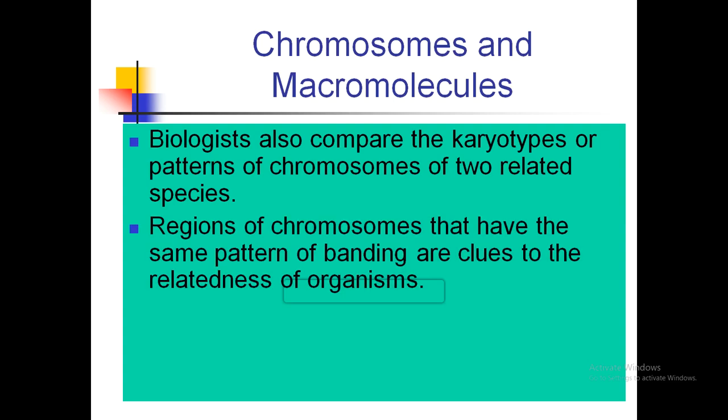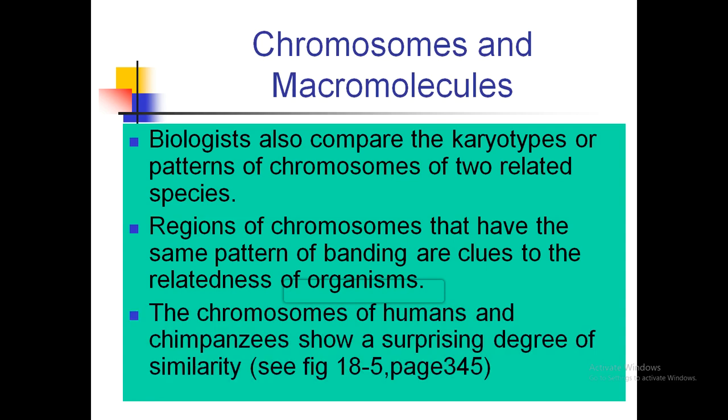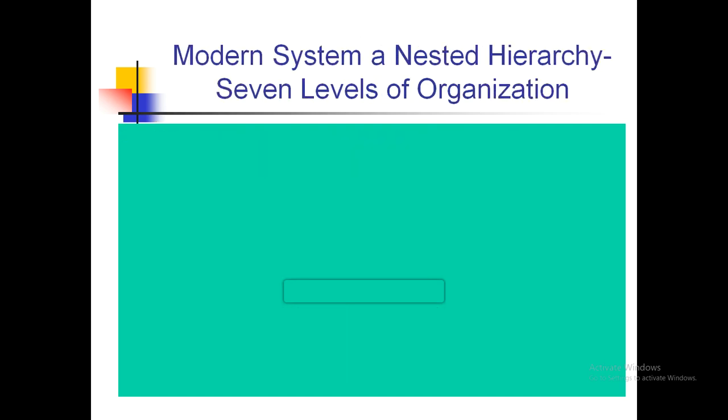The regions of chromosomes that have the same pattern of banding are clues to the relatedness of organisms. If the chromosome patterns of two species are similar, there is a greater chance that those organisms are related. The chromosomes of humans and chimpanzees show a surprising degree of similarity.